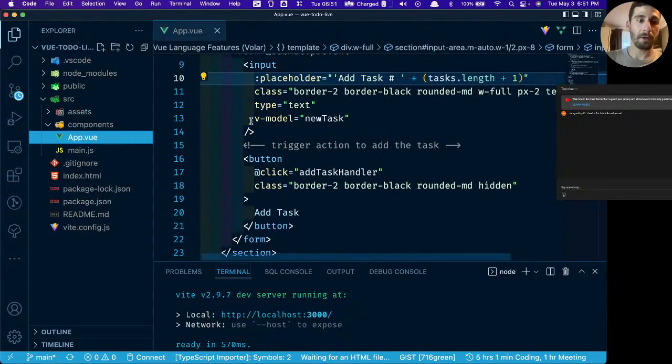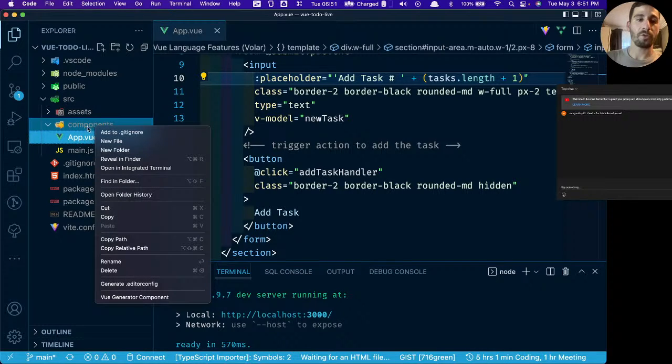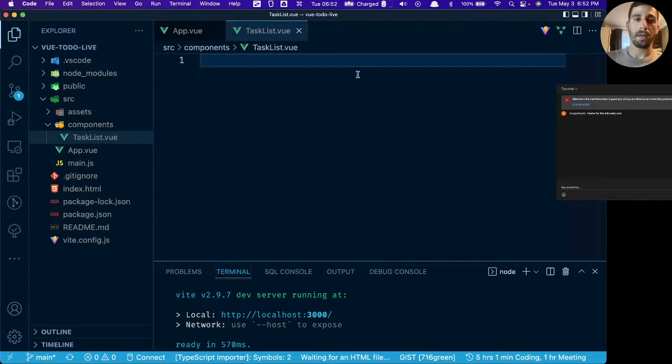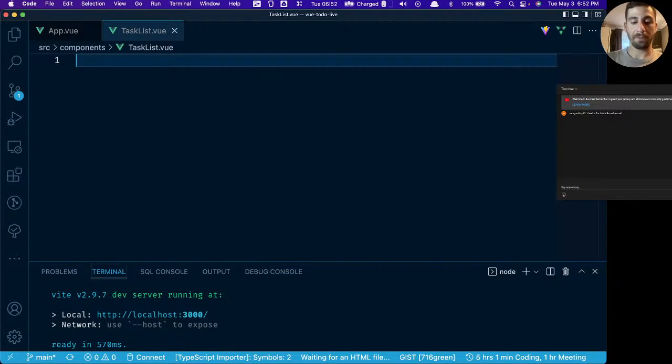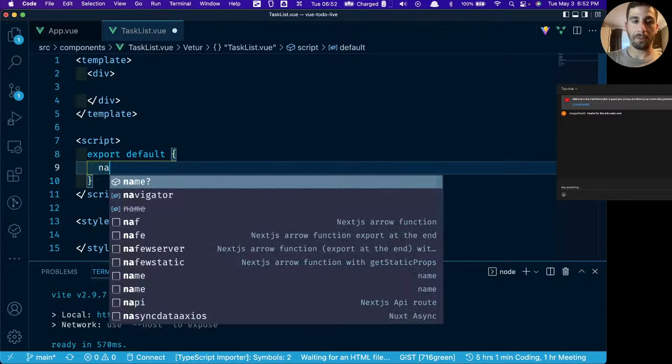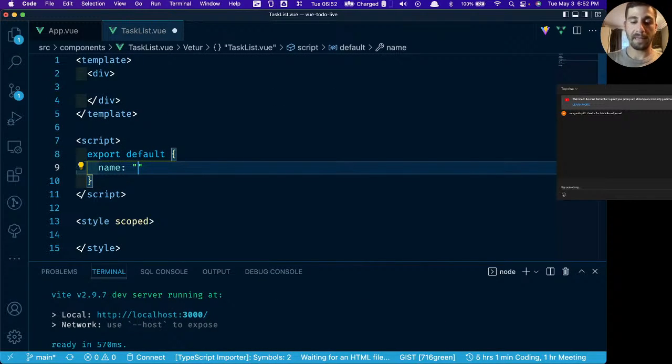So let's open up our Explorer right here. Let's add a new component. I'll right click and do new file. And let's call this, we'll call it task list.vue. We have this empty file here now. We'll type vbase css. We have our template. Again, we're going to put name, and that's going to be task list.